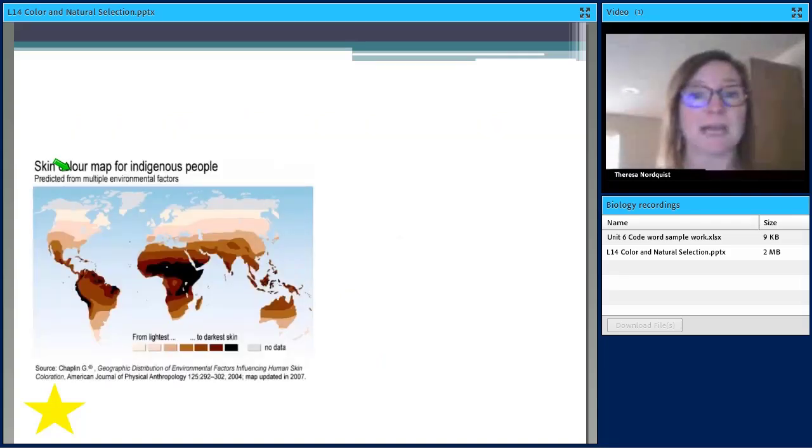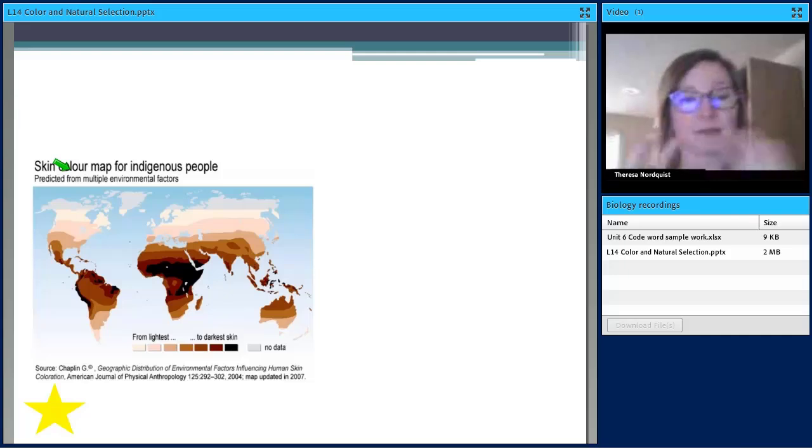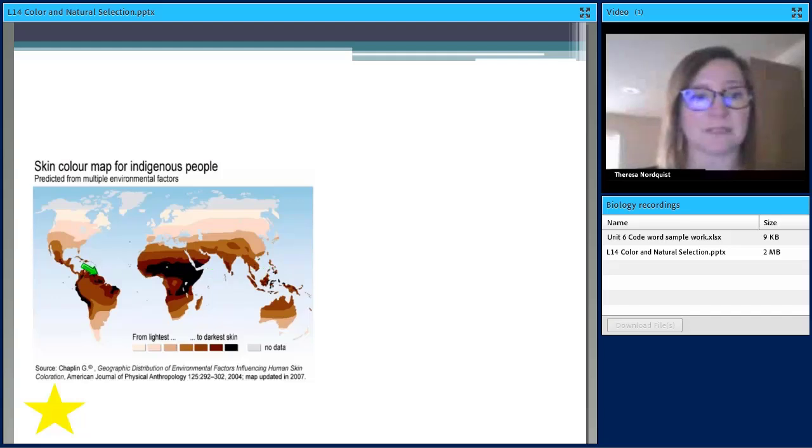Now, if you look at the color of indigenous people throughout the world, you see an interesting pattern. You see in countries along the equator here, people tend to have darker skin.